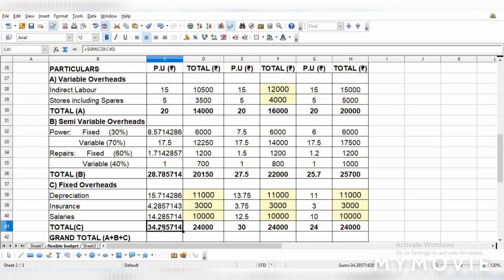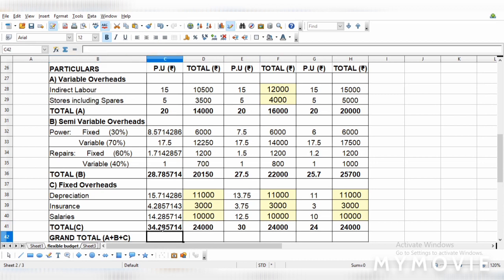Coming to the fixed cost, you can see that the total cost, the rule, total cost will not change for fixed cost, right? So it is 24,000 at all the volumes of production. Okay, but per unit cost has a change. Okay, it was 34.2 at 700 units. Next it was 32, 800, and it has come down to 24 for 1000 units. So when you produce in large, your per unit cost is going to get reduced.